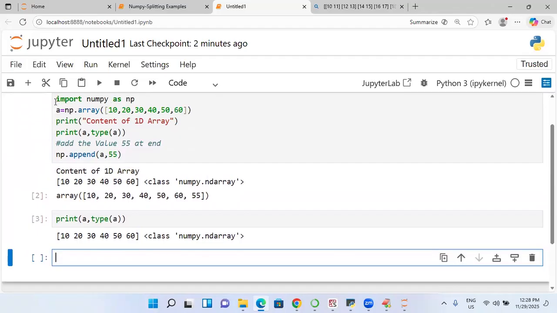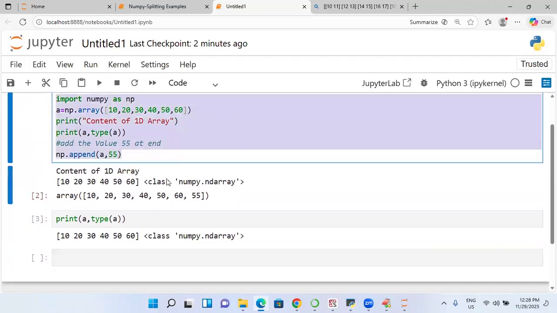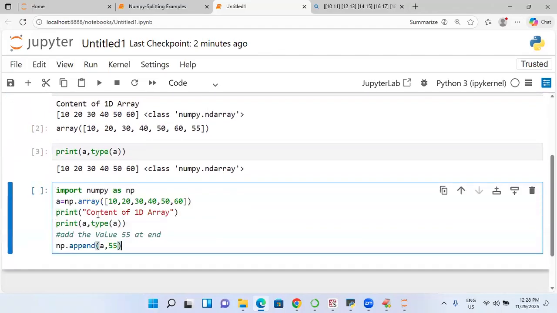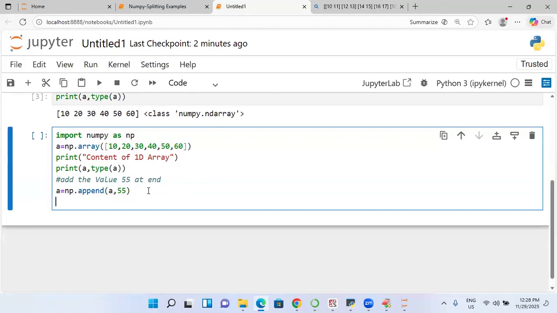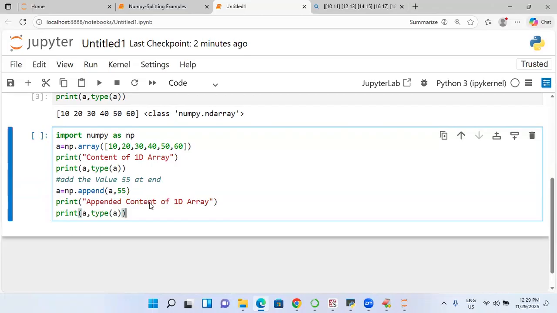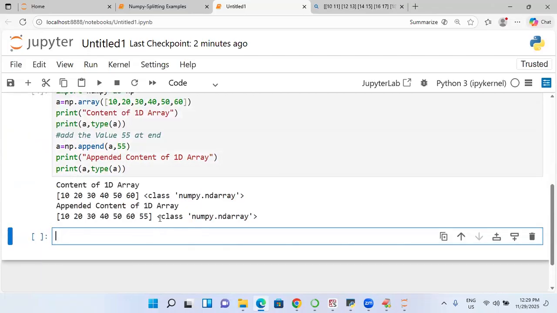If at all you want to do it, you need to do what? Come on. I need to write a is equal to np.append of a, 55. Next I will write print appended content of 1D array. So now it is getting printed. Is 55 added or not?